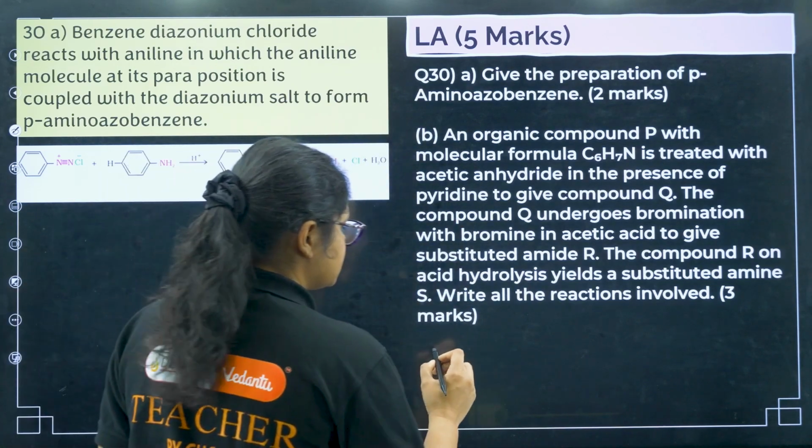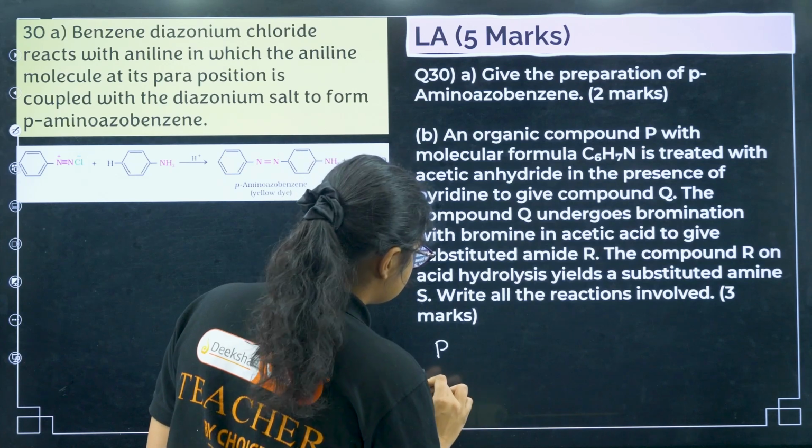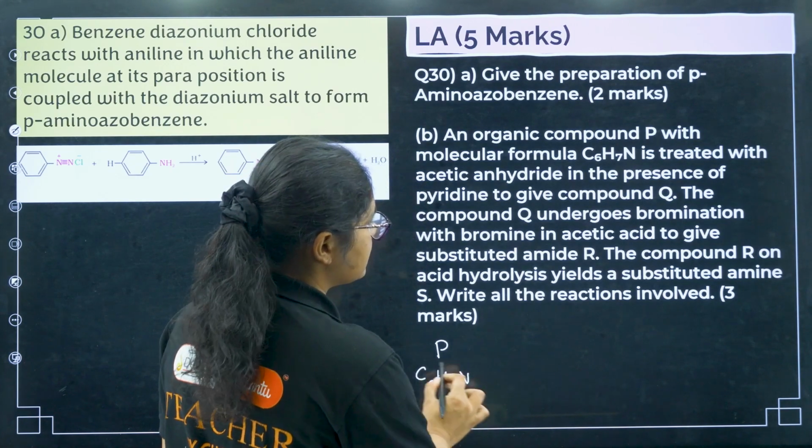So let me first see, I have P here which is C6H7N. Okay, I can think this is aniline.